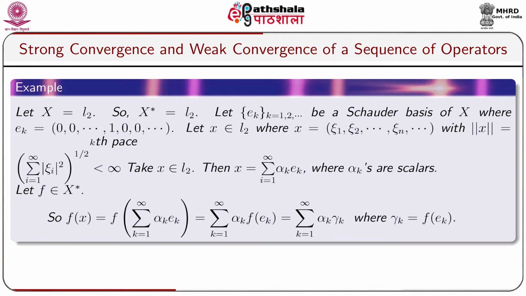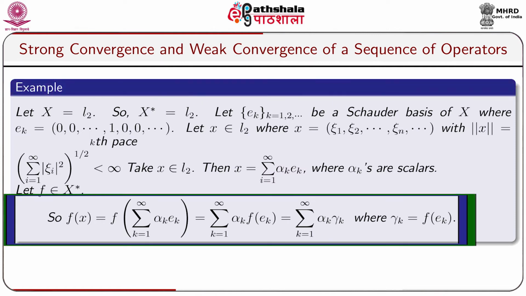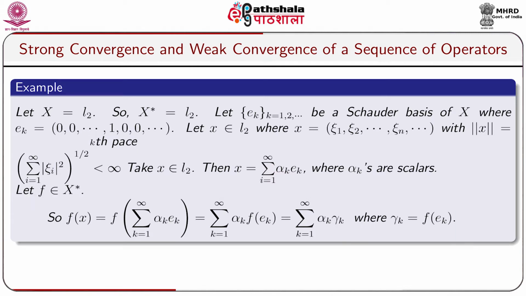Let f belong to X star, so f of x equals f of the sum from k equals 1 to infinity of alpha k e_k, which is equal to the sum of alpha k f of e_k by applying the linearity of f, which again equals the sum from k equals 1 to infinity of alpha k gamma k, where gamma k equals f of e_k.